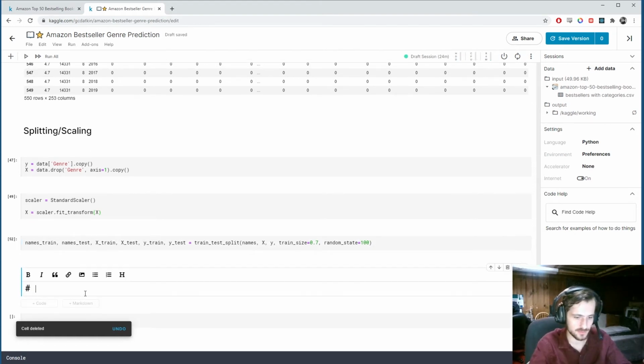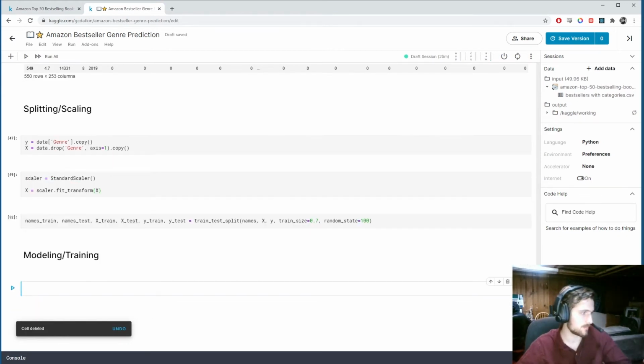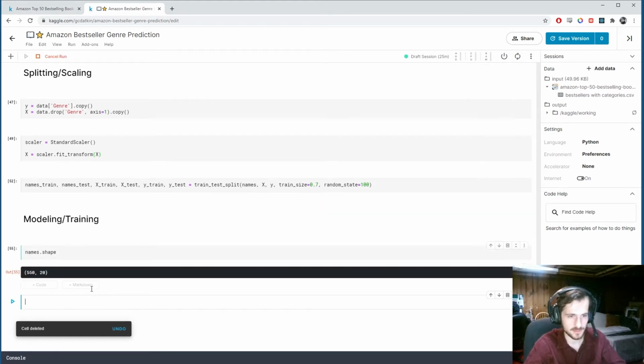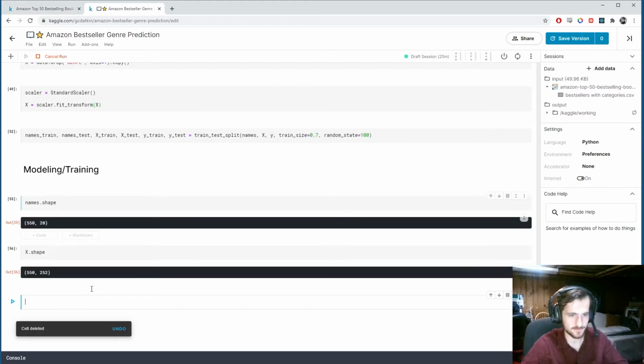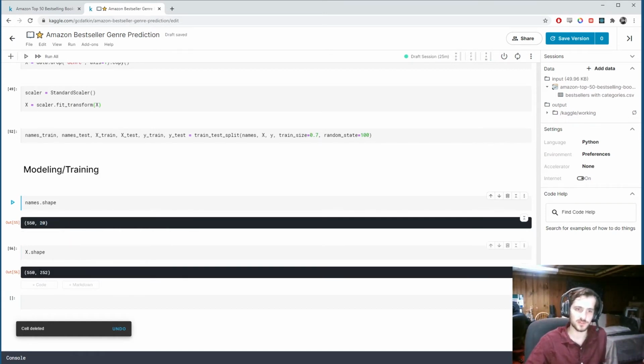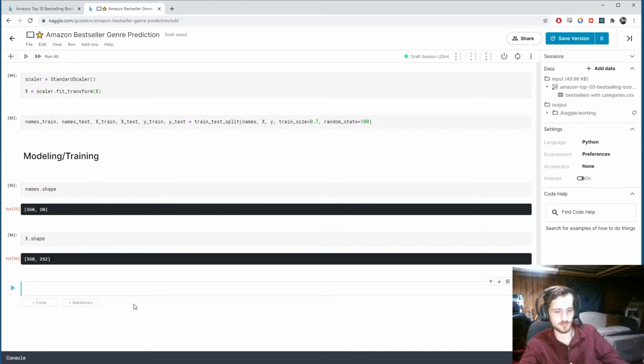Alright, so modeling and training. So let's get the shape of names and the shape of x. So we have 20 vectors of length 20 for our names, and vectors of length 252 for our x. So when we create our model, let's start with name features.